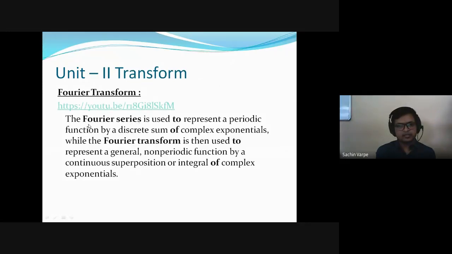To find the Fourier series representation, the function must be periodic first of all, and it should satisfy the Dirichlet conditions. But that is not the condition for finding the Fourier transform. It is used to represent a general non-periodic function by a continuous superposition, or integral, of complex exponentials.